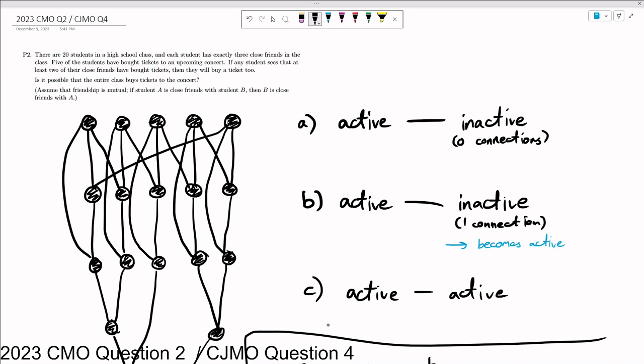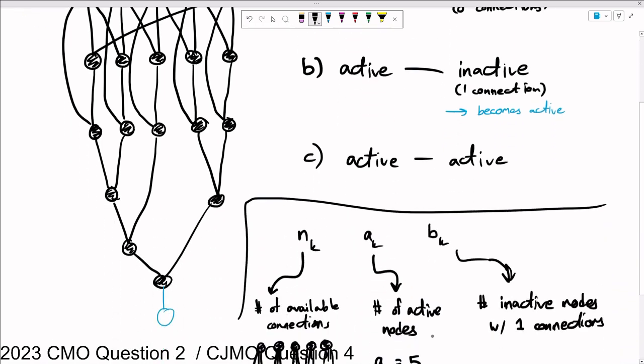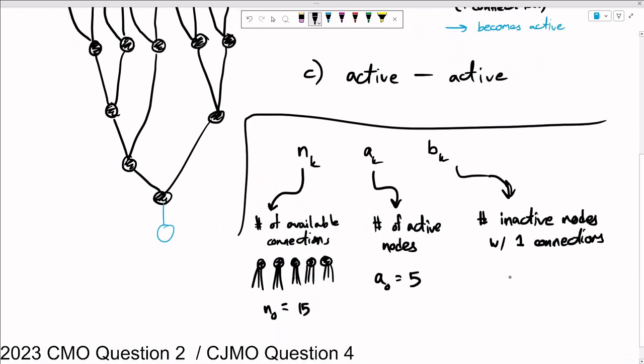Honestly, at this point, we can still just consider it as like there's an infinite amount of inactive nodes with 0 connections, and we can just make a connection with any of them at will. But it is going to be important which ones have 1 connection, because those are the ones that are going to turn into active nodes when we make another connection to them. At the start, we have none of these. We only have 5 active nodes and 15 available connections.